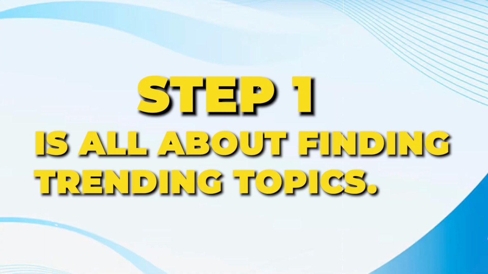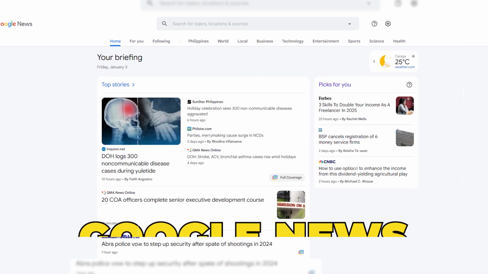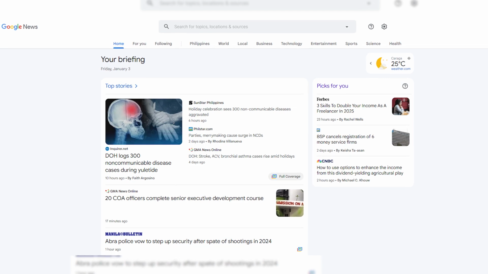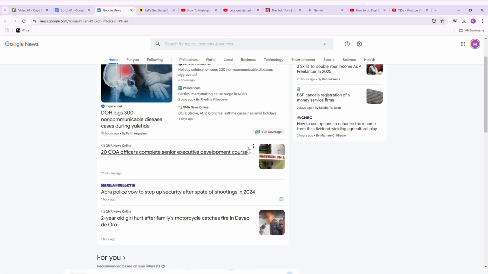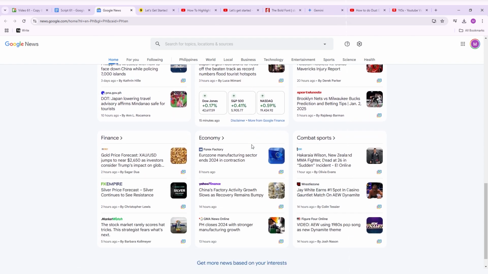Step 1 is all about finding trending topics. Google News is a great place to start. It collects news stories from around the web and presents them in one spot. Just scroll through the categories and pick a topic that grabs your interest. But there's an even easier way.